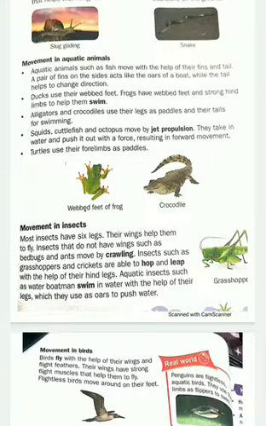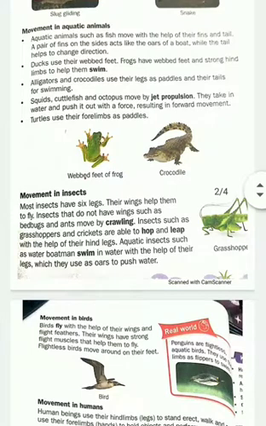Then let us talk about squids, cuttlefish and octopus. Octopus means having 8 legs. They move through jet propulsion. How? They take in water and push it out with force, which makes them move forward.